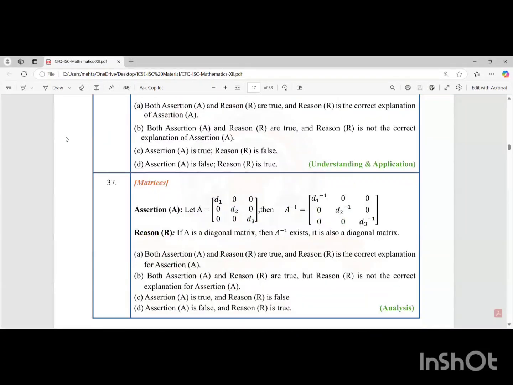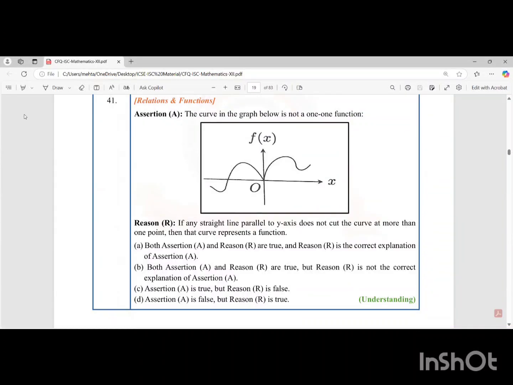Moving ahead, students, question 41. Students, the assertion is that it's not a 1-1 function. It's a graph-based question, students. We just discussed in the starting of this video that to check whether it's a 1-1 function, we'll use the horizontal line test. So we'll make one horizontal line. You can make it anywhere. If you check, this cuts the graph at more than 1 point. And therefore, we can say this is not a 1-1 function, which means assertion is true.